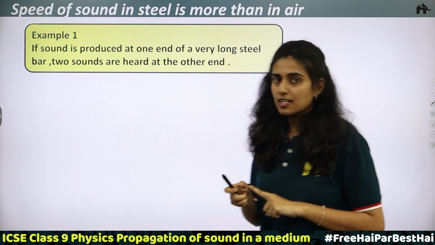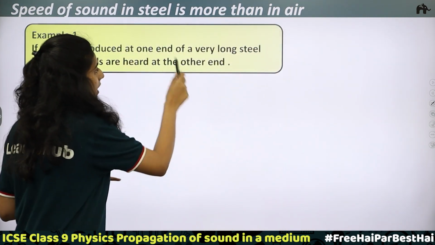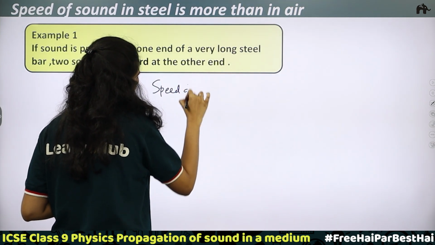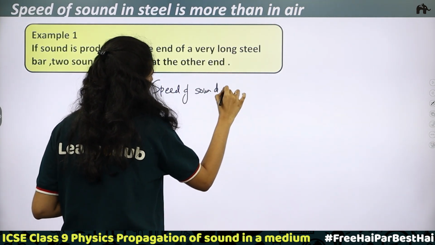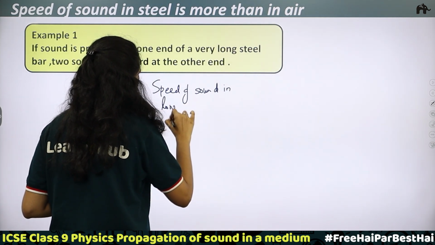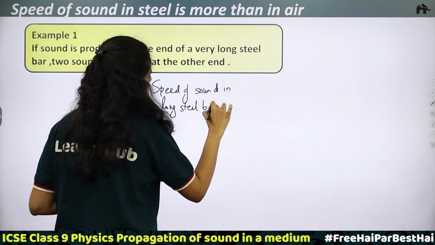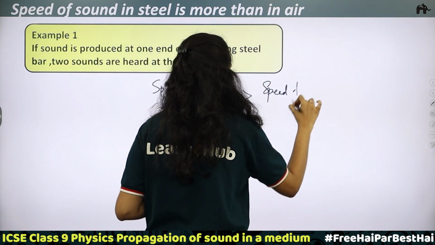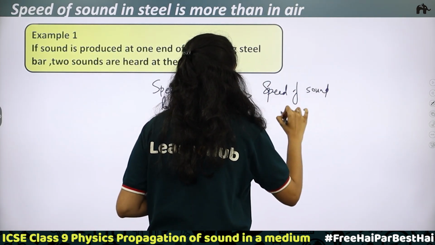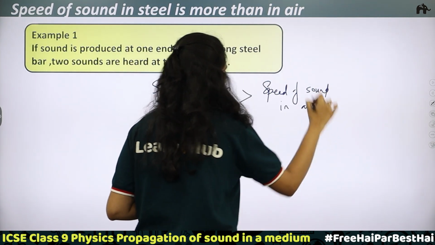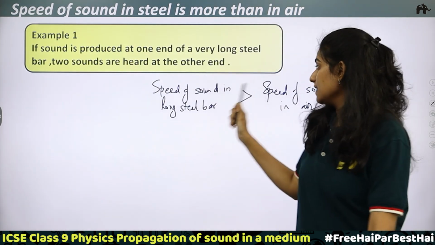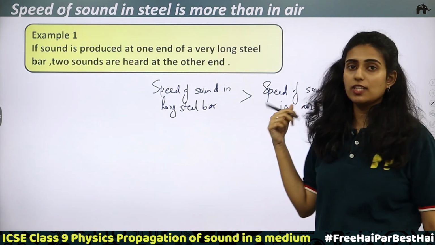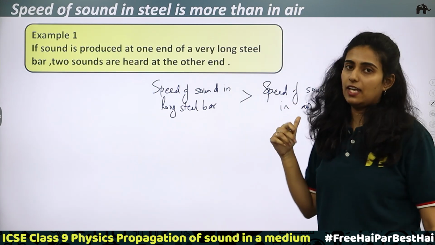Which one will reach faster? In this case, the one through the steel bar, that is, the speed of sound in a long steel bar is greater than the speed of sound in air, which means the sound will reach faster in the case of a long steel bar compared to the sound that reaches our ear through the air.